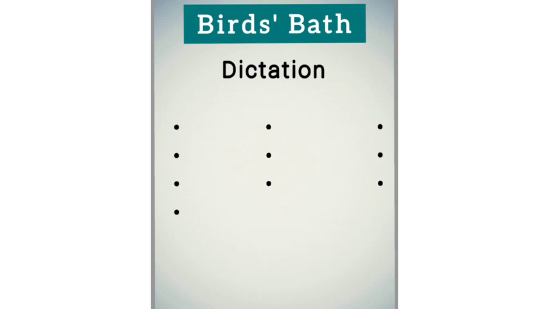Now I am going to speak some words. I'll dictate some words to you which you have to write on every dot in your class copy. You make a class copy, write bird's bath like this, write down dictation, and you will write the dictation when I speak the word, when I dictate the word. And I will dictate the word only 3 times, and you will have to write it without looking in the book or in the previous video or in your copy. Okay? So this is the dictation that we are doing.